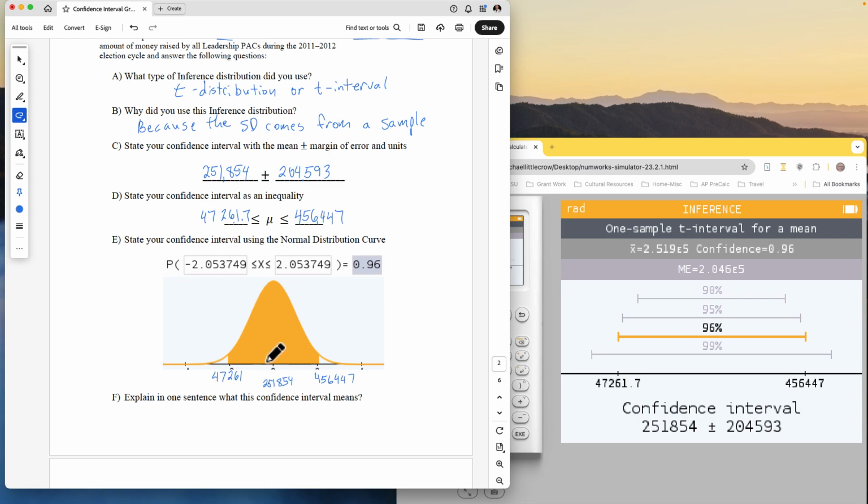If we took a lot of samples, this is the interval that the means would lie in. So again, another way to explain this is if we took 100 samples, 96 of those samples would have a mean in between these values. Or we can just go with the standard. We are 96% certain, confident, certain.